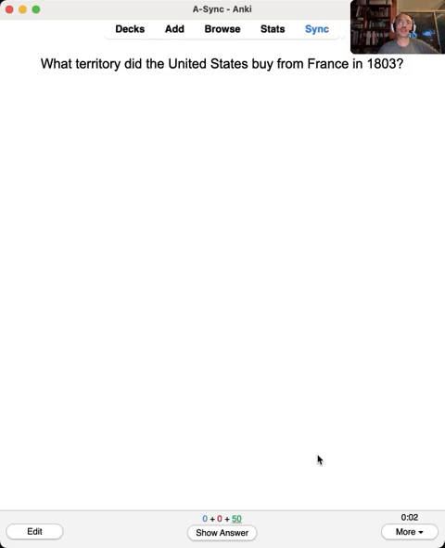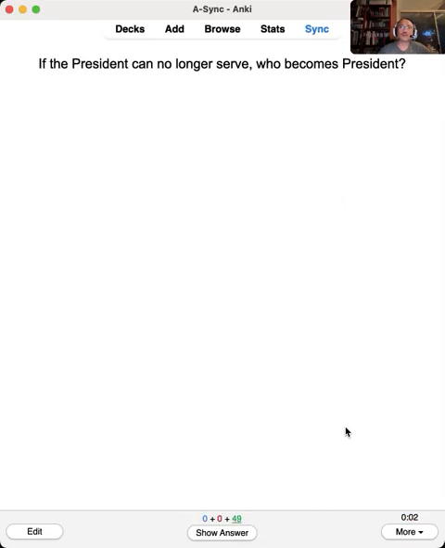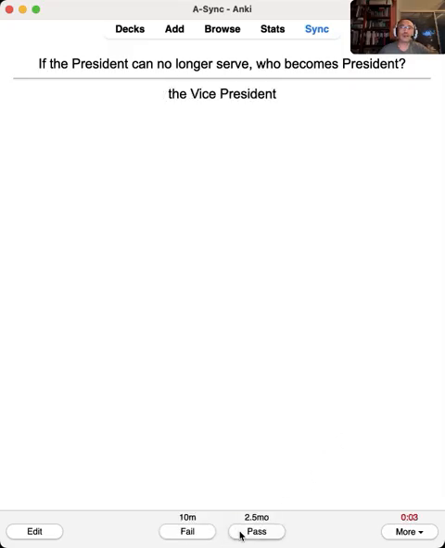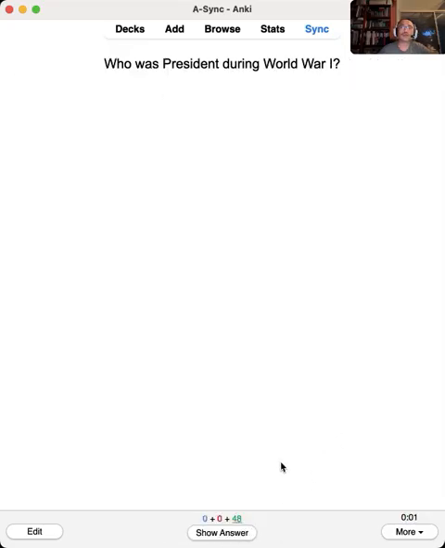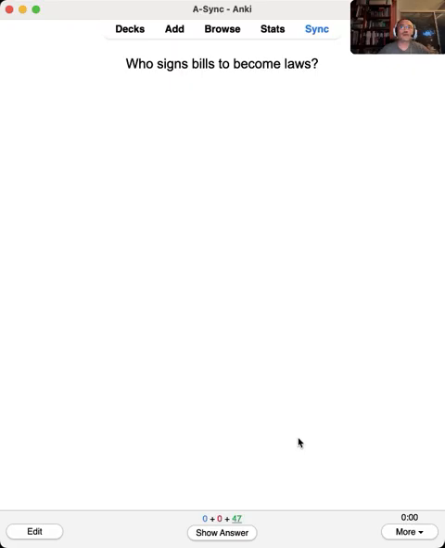What territory did the United States buy from France in 1803? Louisiana. The Louisiana Territory. If the president can no longer serve, who becomes president? The vice president. Who was president during World War I? Woodrow Wilson. Who signs bills to become laws? The president.